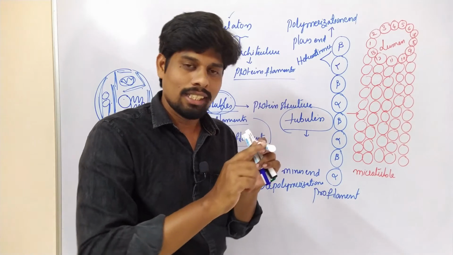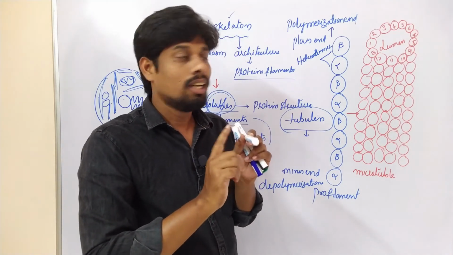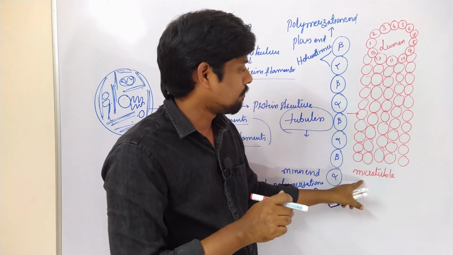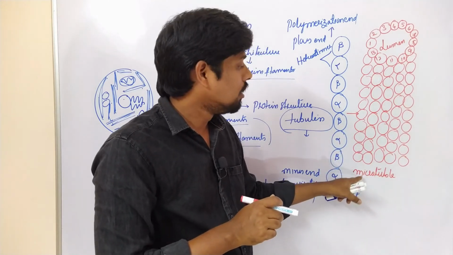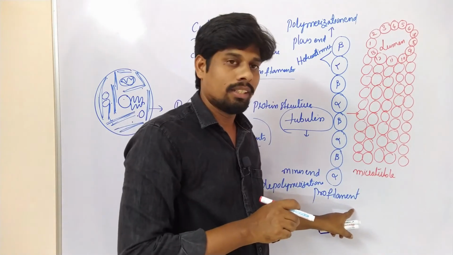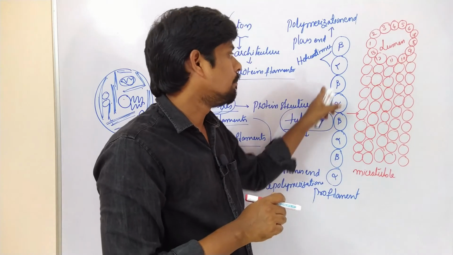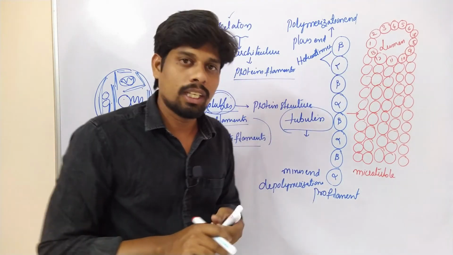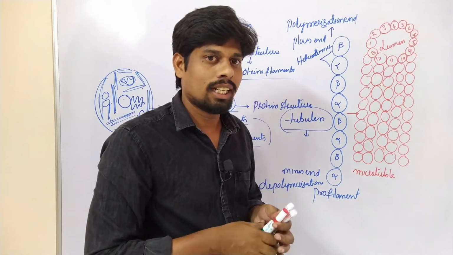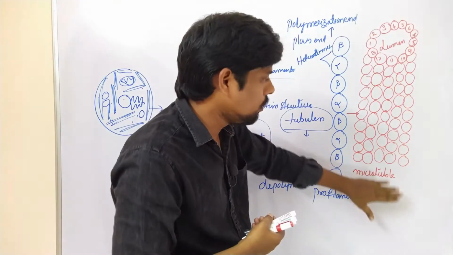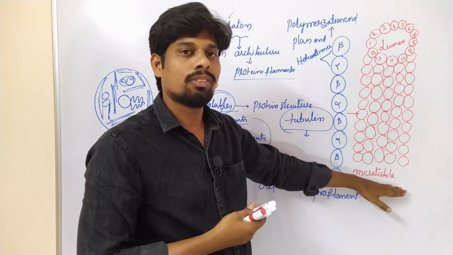But this pen is made up of plastic, whereas microtubules are made up of protofilaments. These protofilaments are made up of tubulin proteins. Is it right? In this way, the microtubule is formed in the cell.